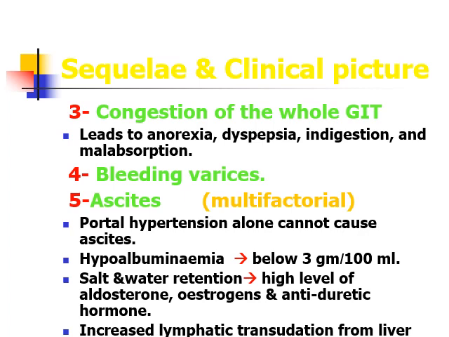Then there is congestion of the whole gastrointestinal tract. Because of portal hypertension, venules and the capillary bed are congested. This congestion leads to anorexia, dyspepsia, acid peptic disorders, indigestion and malabsorption. Bleeding varices, we have discussed in our previous slides.